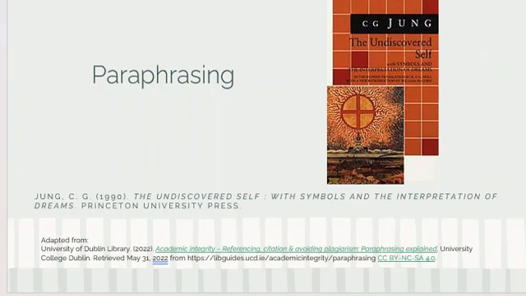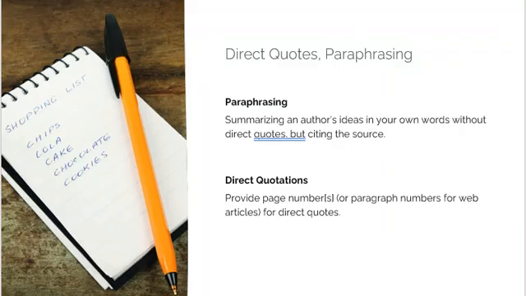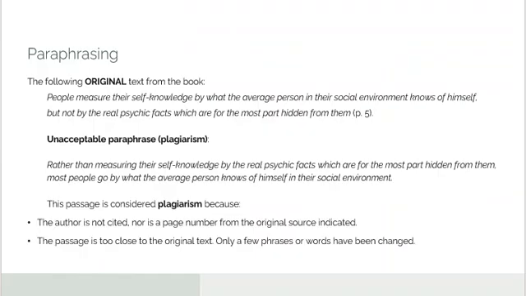Paraphrasing and direct quotes. Paraphrasing means restating an author's ideas in your own words while still giving credit. Direct quotes require page numbers. There are acceptable and unacceptable forms of paraphrasing. For example, let's look at the following original text from Carl Jung's The Undiscovered Self: "People measure their self-knowledge by what the average person in their social environment knows of himself, but not by the real psychic facts which are for the most part hidden from them."